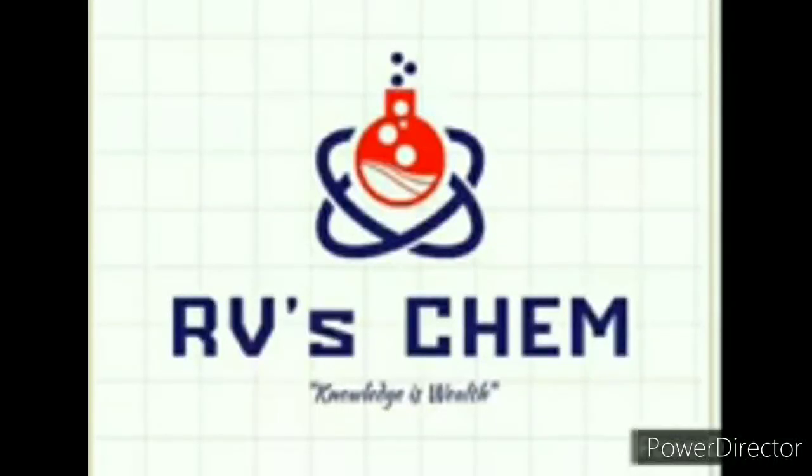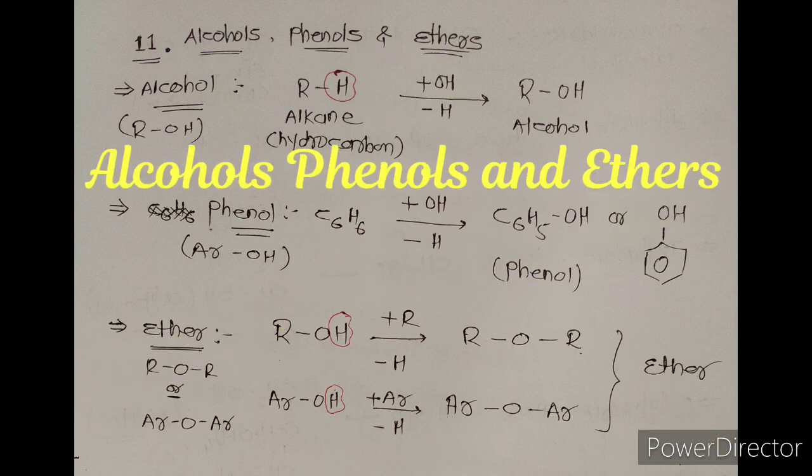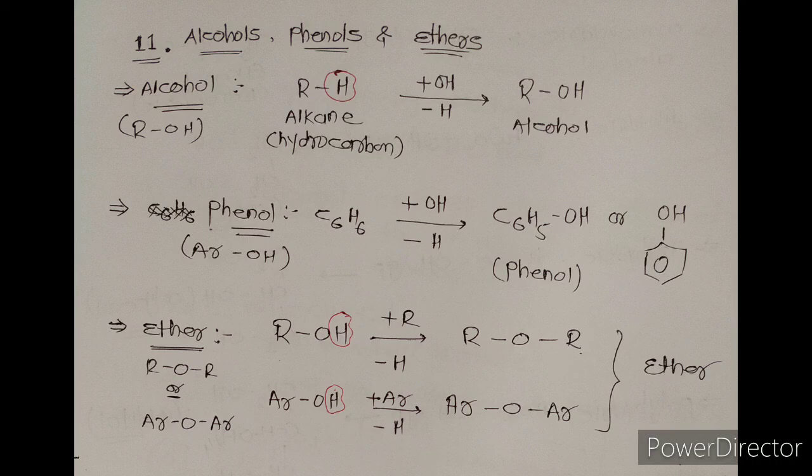Hello students, from today onwards we will start a new chapter, chapter number 11, alcohols, phenols and ethers. As we know, hydrocarbon means any organic compound which contains carbon and hydrogen elements. That compound is called a hydrocarbon. For example, methane CH4, ethane C2H6, etc.